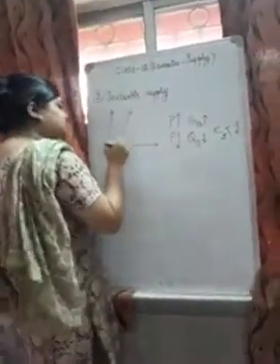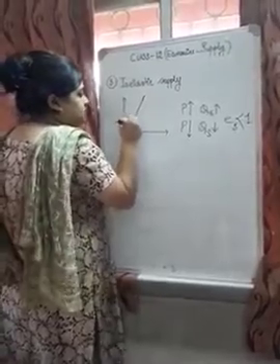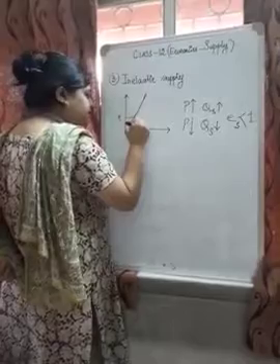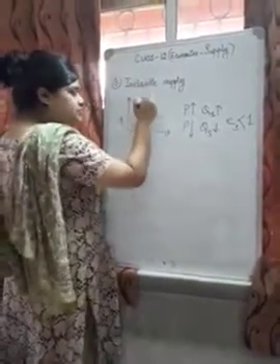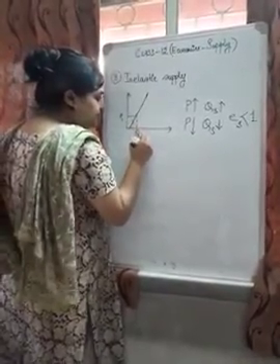I am plotting, suppose this is the price P1. At this price P1, you know price and supply have a direct relation, so their curve will be upward sloping. When P is P1, quantity supplied is this.